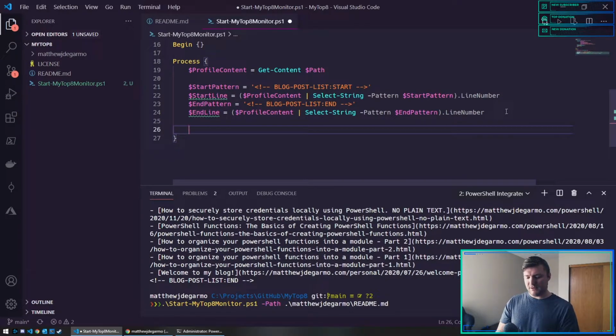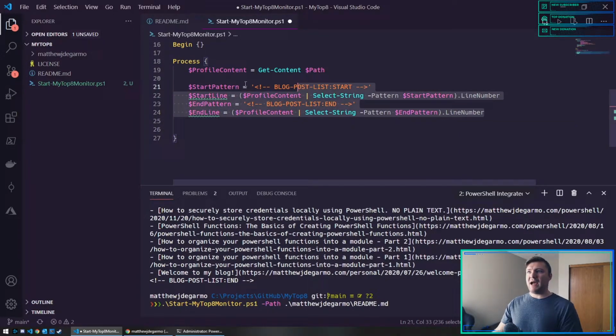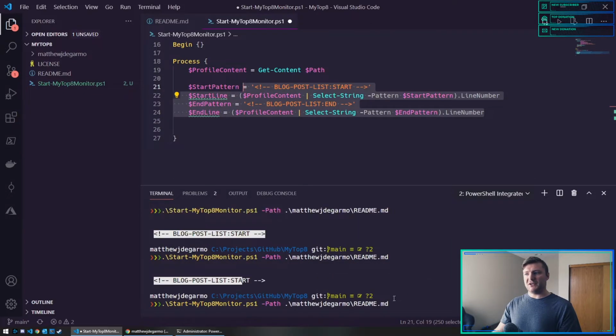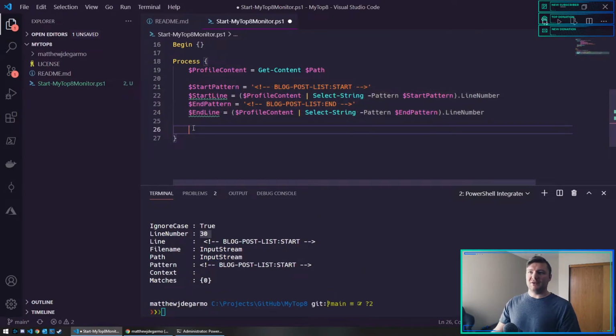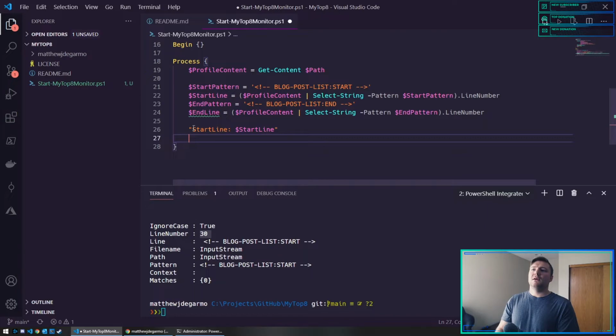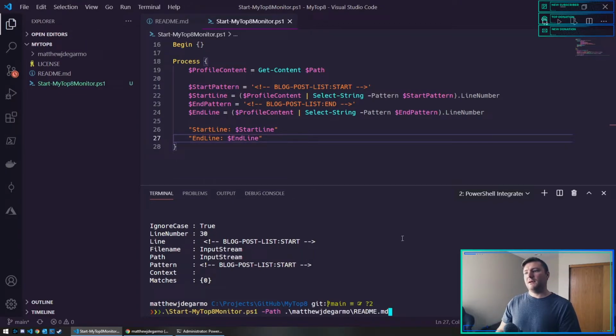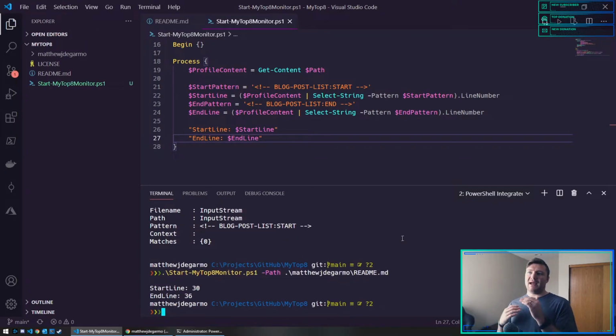So I'm just writing some output here. Right now, this won't output anything. There's no more output to the screen when I run this, so I'm just going to write some output here. Let's say start line is start line. End line is end line. Save this. Rerun it. Okay, so my blog block in my README is from lines 30 to 36.